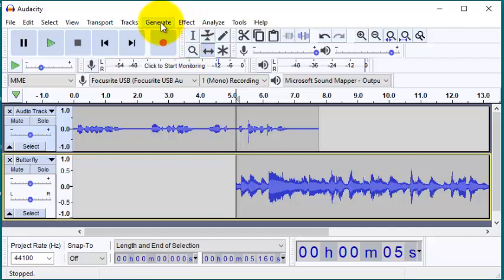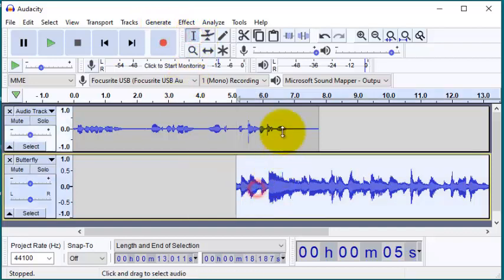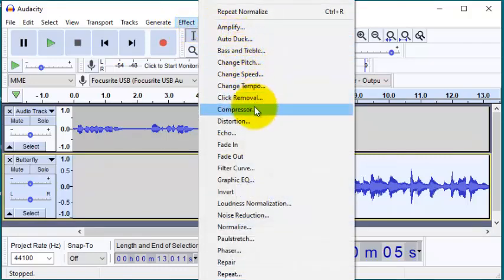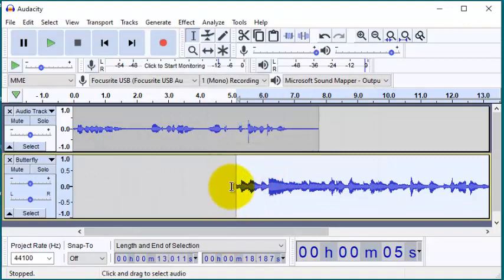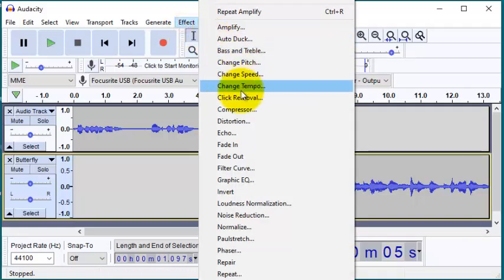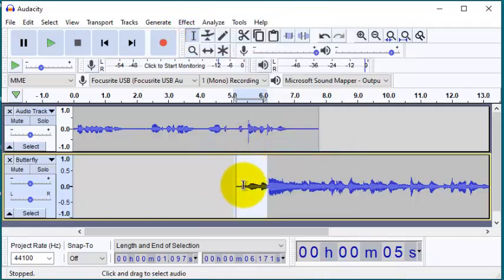So we will use two tools. First of all, we will reduce its loudness. We can use that by amplify. We will reduce its amplification, let's say by 5 decibels. Now it's reduced. So this first portion I want it to start slowly, so I can select this portion, go to effects and select fade in. So this will start the music slowly.